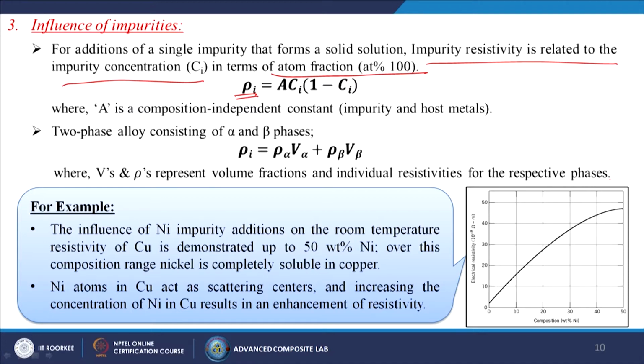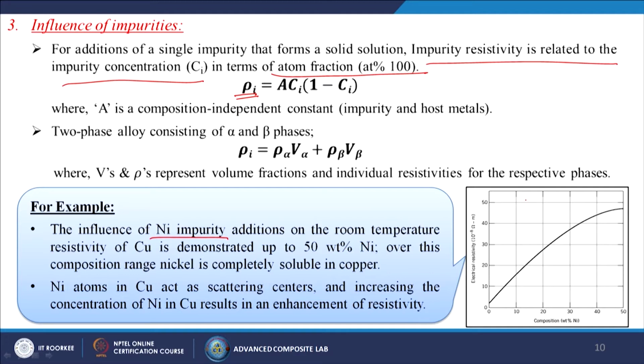For example, the influence of nickel impurity. On the right hand side you can see that we increase the nickel percentage from 0 to 50, and how the electrical resistivity changes. The influence of nickel impurity additions on the room temperature resistivity of copper is demonstrated up to 58%.